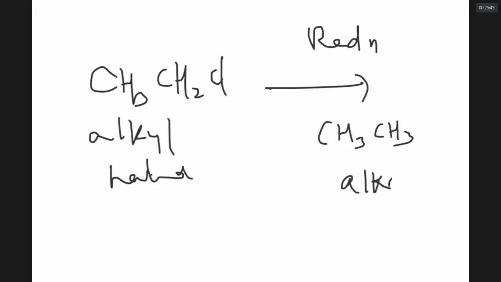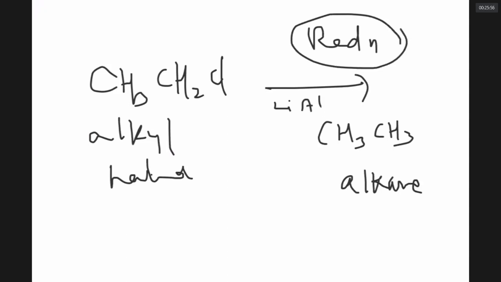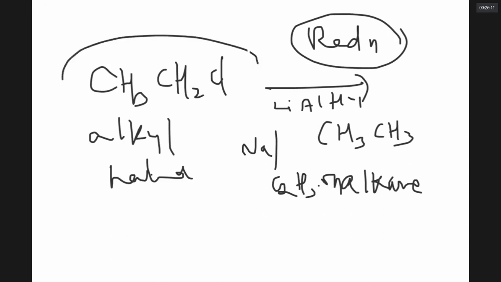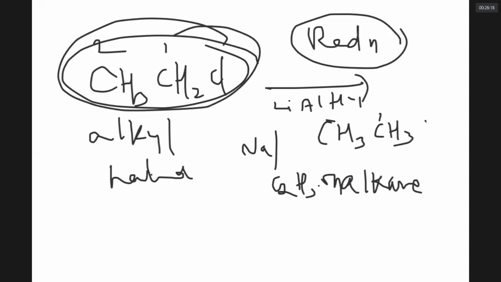To bring about reduction, you can use lithium aluminium hydride, or you can use sodium and ethanol. Whatever the agent that can give hydrogen is called a reducing agent. Any good reducing agent can convert alkyl halide into alkane. If it has 2 carbons, alkane also has 2 carbons. If it has 10 carbons, alkane will have 10 carbons.